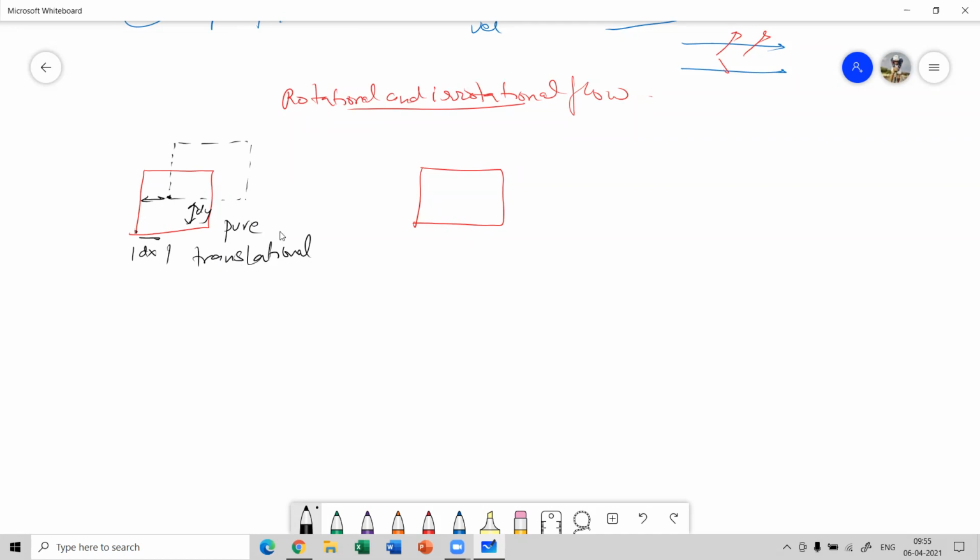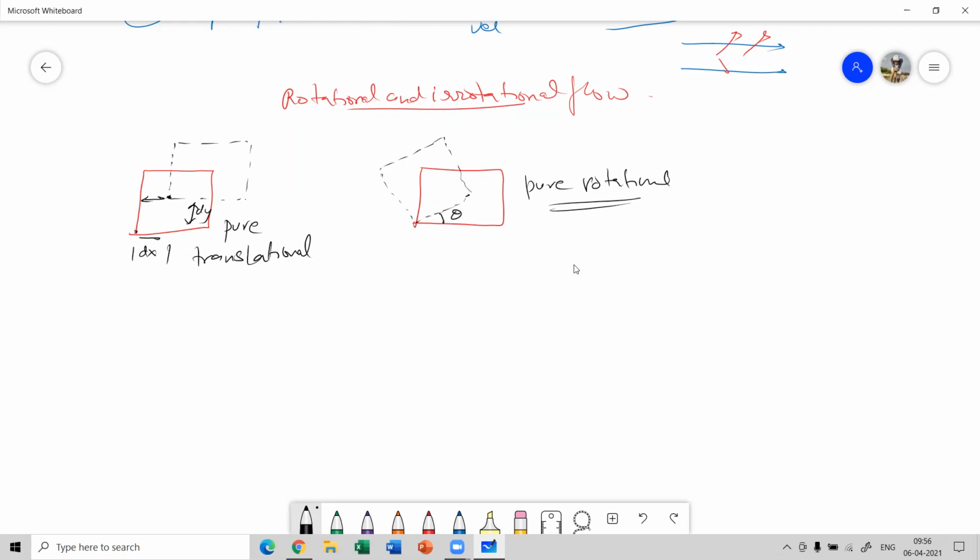And when we say pure rotation, it means the fluid got rotated by a specific angle. Suppose the fluid got rotated by an angle theta, it must appear something like this. So this is your pure rotation. So the fluid motion can be categorized as pure translational or pure rotational.